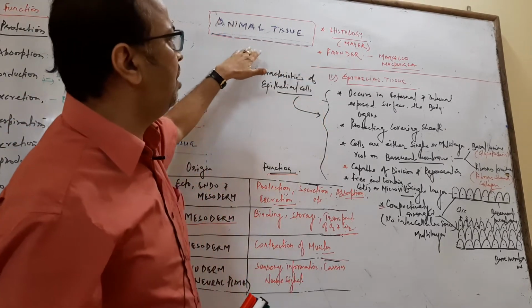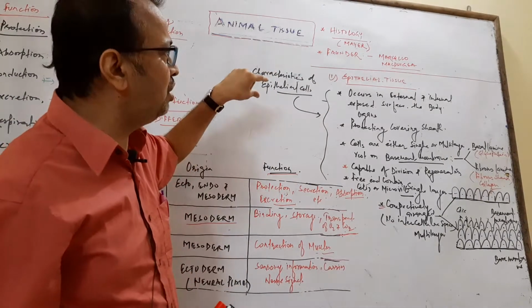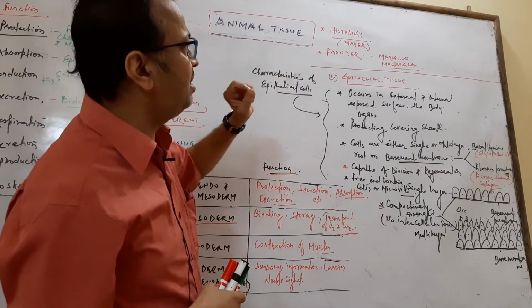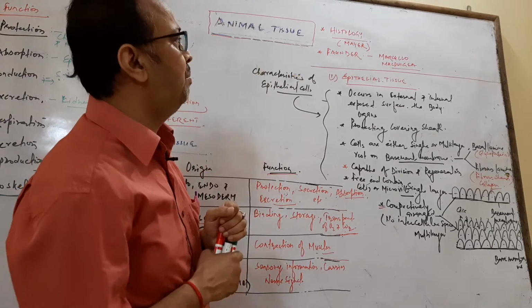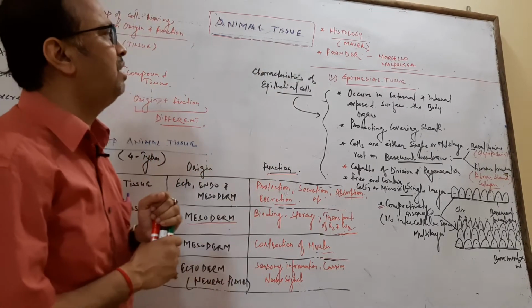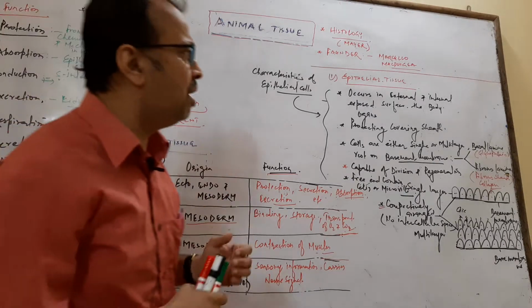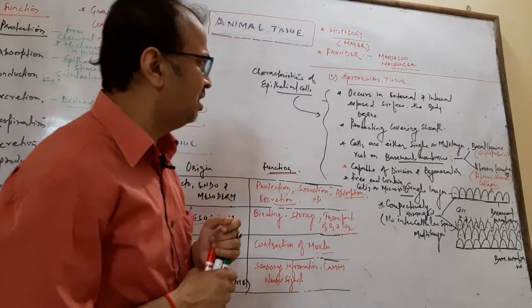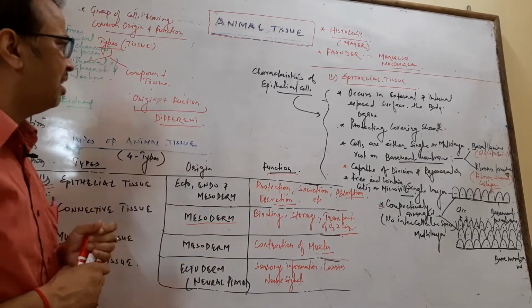The study of animal tissue is called histology, which was described by a scientist, Mayer, and the founder of animal tissue study, or histology, is Marcello Malpighi. The Malpighi layers are also discussed, so we will discuss them in later classes.